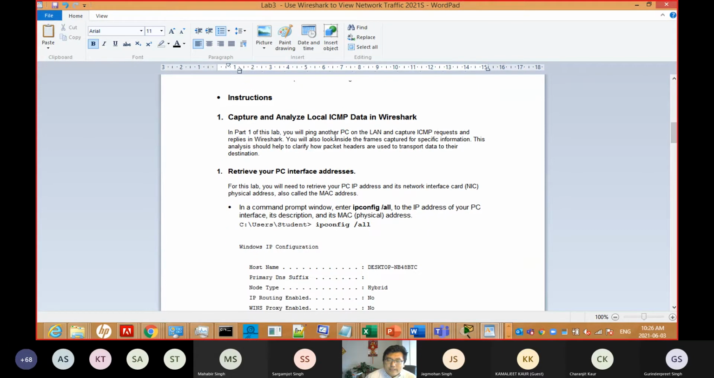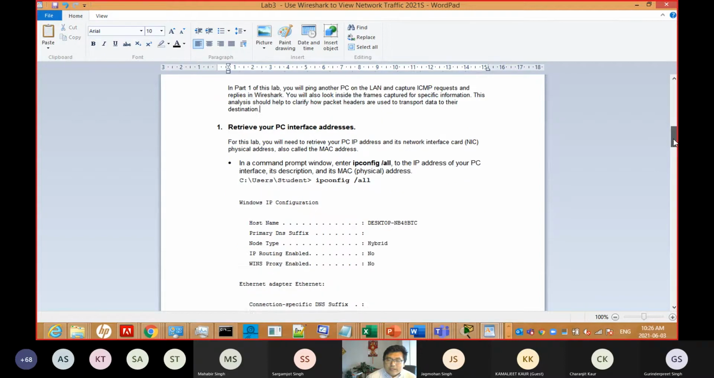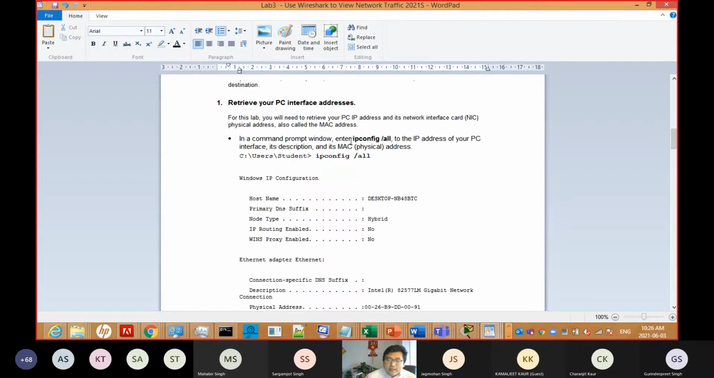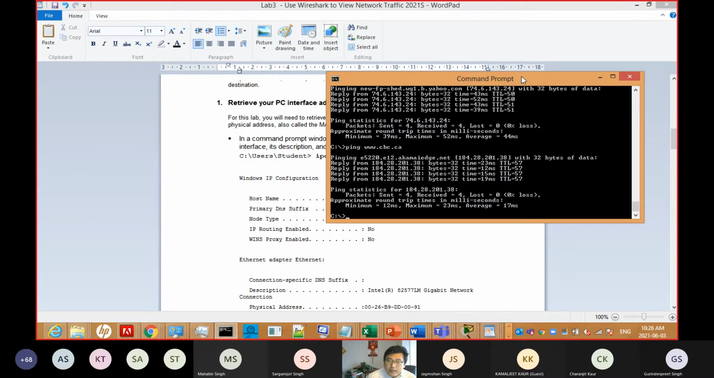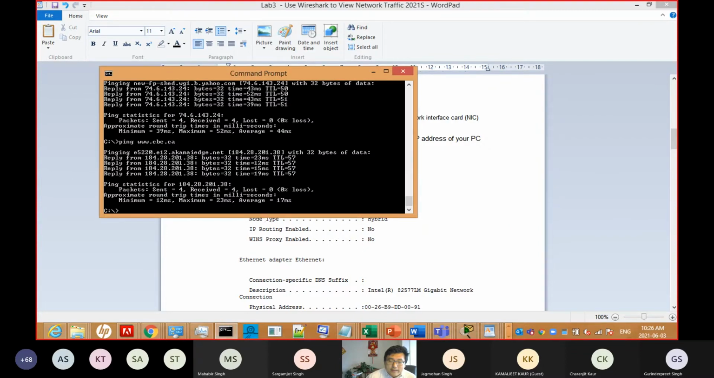Firstly, in part A, you will ping another PC. No, we will not ping another PC. So don't worry about this, omit this. So you only need, firstly, to go to your command prompt and type ipconfig /all. ipconfig /all, okay. So if we go to here, you go to your command prompt.